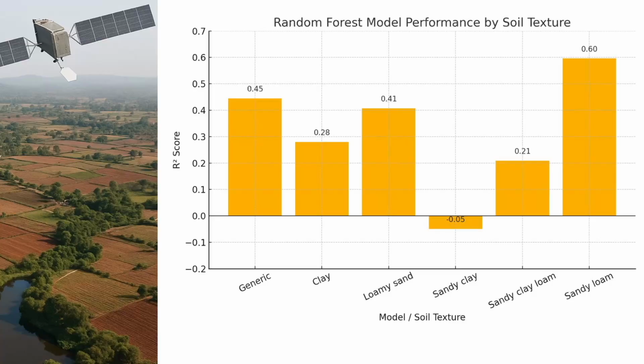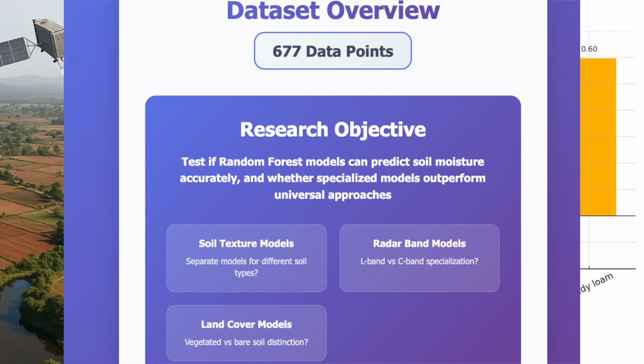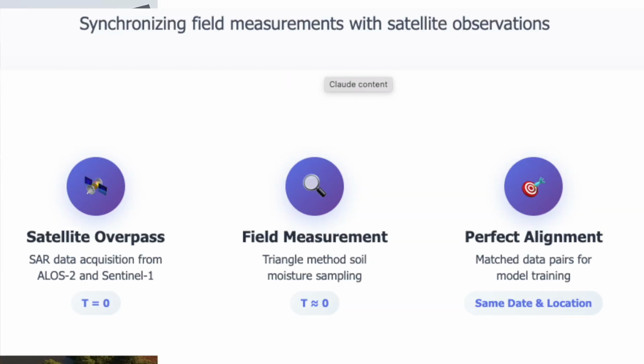So as a conclusion, let's try to bring together everything that we have learned from this presentation. What we did was we started with 677 paired measurements of satellite radar data and soil moisture, all collected in the same field on the same day as the satellite passed overhead.